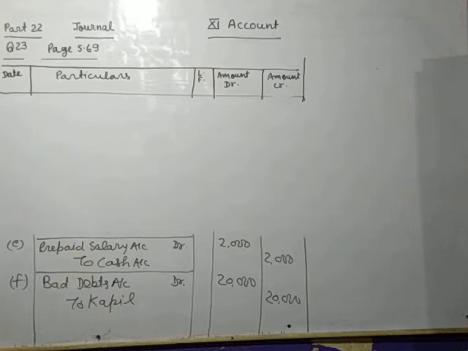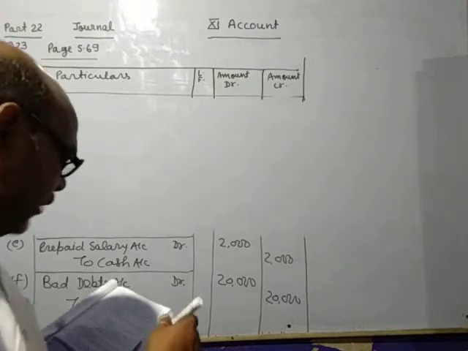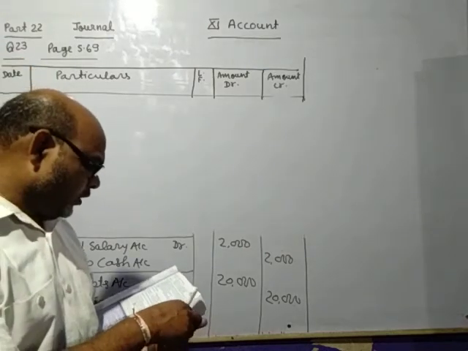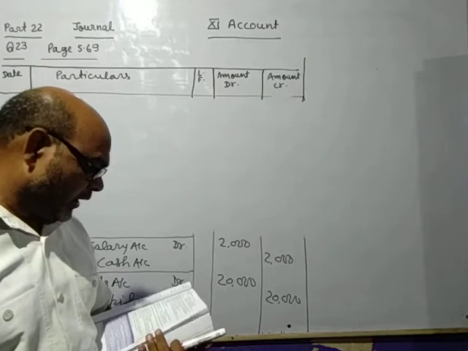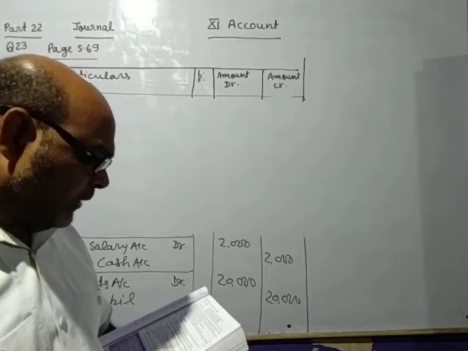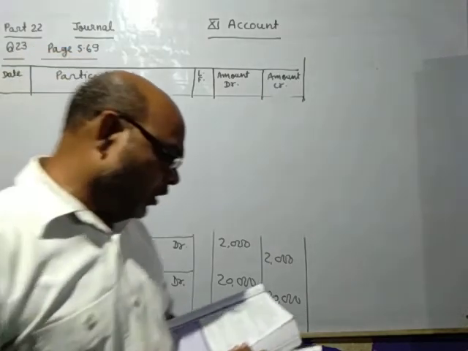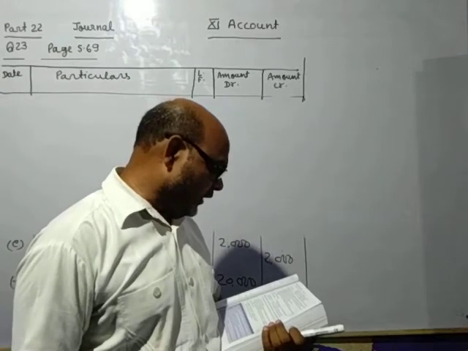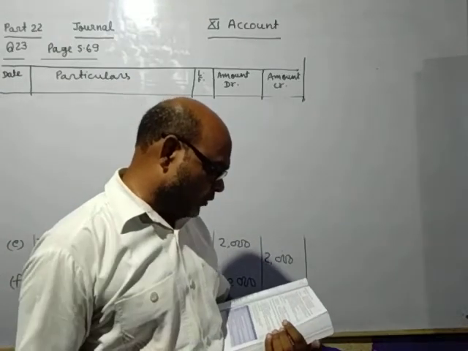See question number 23. Sold goods costing 1,20,000 to Charu at a profit of 33.3% on cost less 15% trade discount.